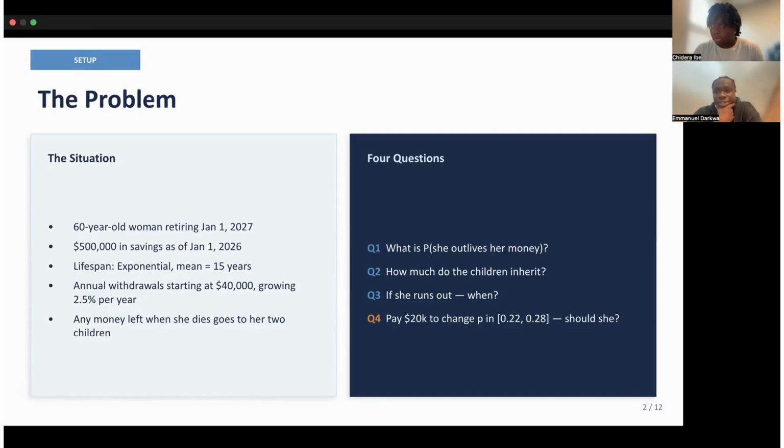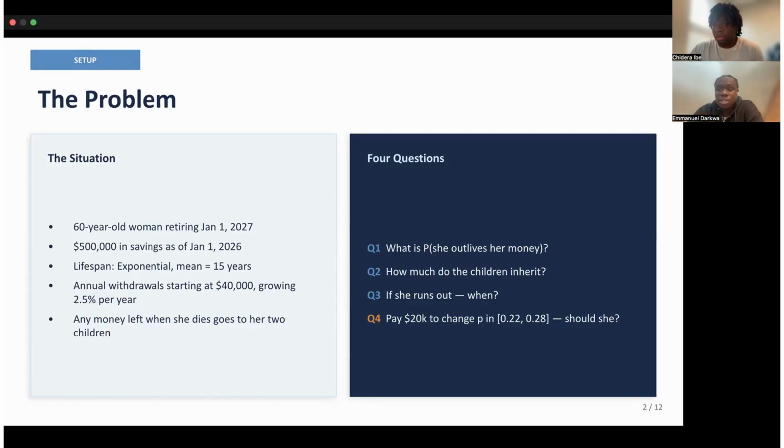Every January 1st, she makes a withdrawal to cover her living expenses. She takes $40,000 the first year. The amount grows by 2.5% each year to keep up with inflation. And whatever money is left when she dies goes equally to her two children.